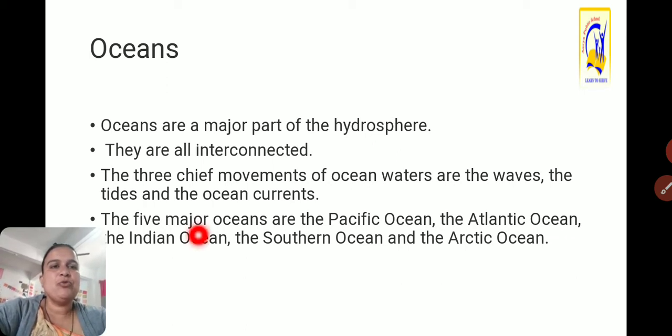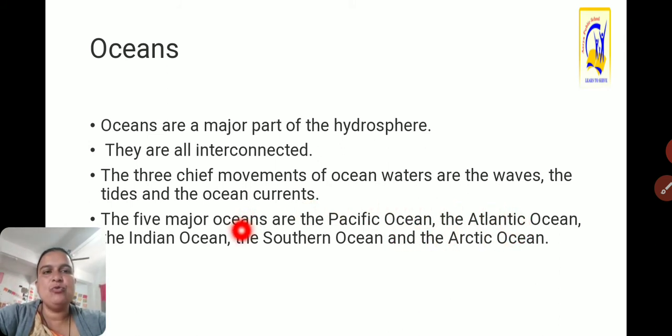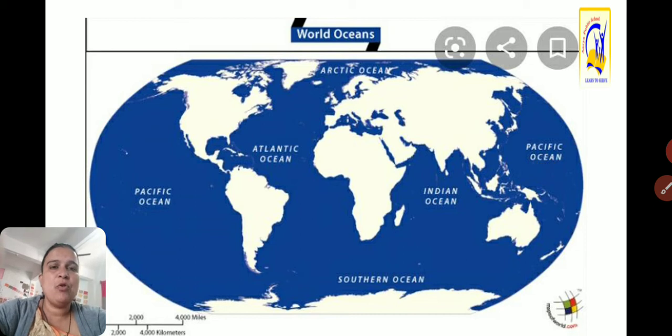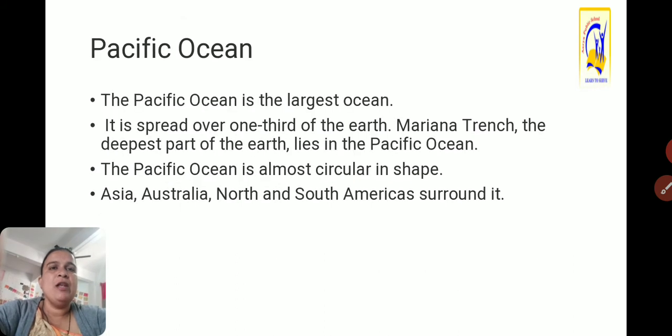The 5 major oceans are the Pacific Ocean, Atlantic Ocean, Indian Ocean, Southern Ocean and Arctic Ocean. This is the Pacific Ocean, which is the biggest among all, and is O-shaped. The Pacific Ocean is the largest ocean among all.